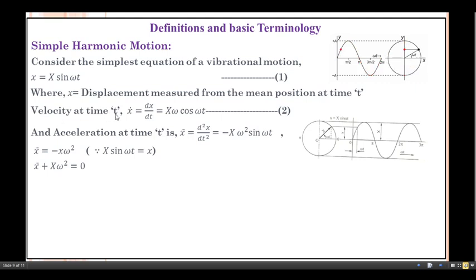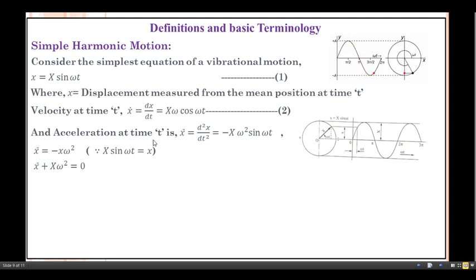So how you can get the velocity at time t? For that you have to differentiate this equation with respect to time t. So x single dot, now onwards we can use this one to represent the velocity. Okay, so x single dot equals to, if you differentiate this x term with respect to time t, dx by dt equals to, what's about the derivative of this term? So X will remain as it is. Derivative of this sine omega t is nothing but omega into cos omega t.